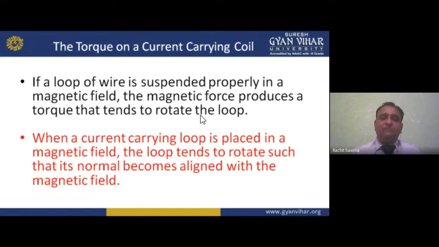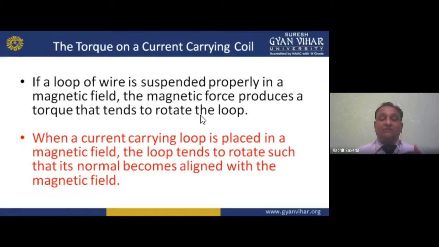Now moving forward, when a current carrying loop or wire is placed in a magnetic field, we can also say a conductor. Why do we call it a conductor? It is the conducting part, having resistance tending to 0 and higher conductivity.